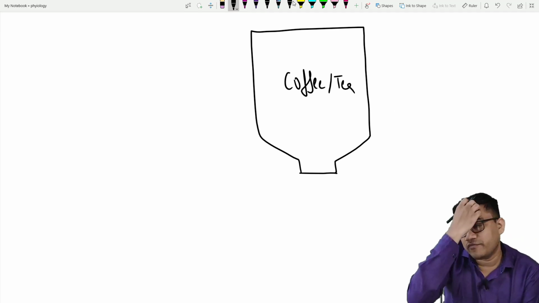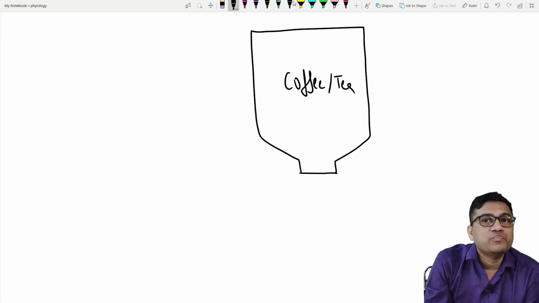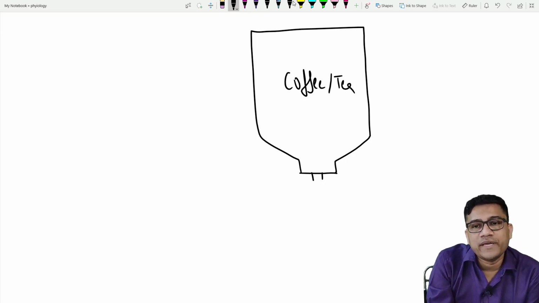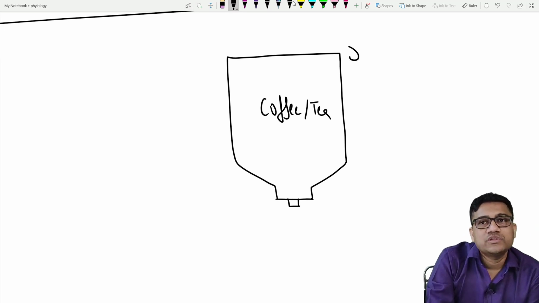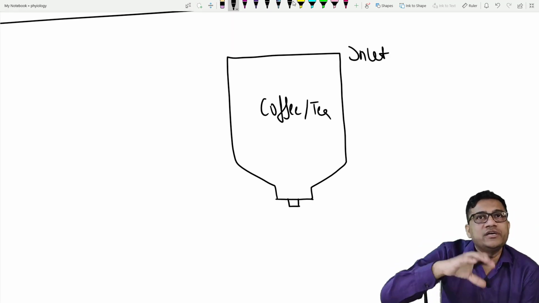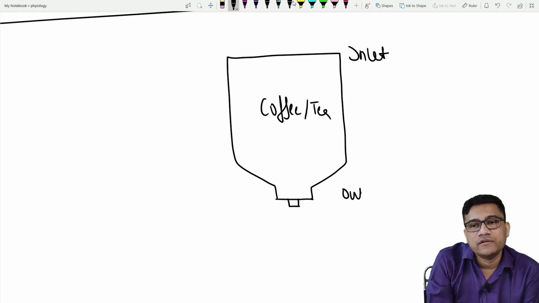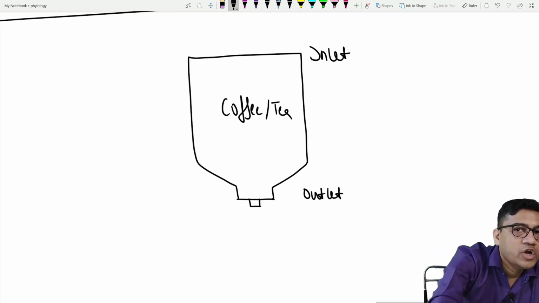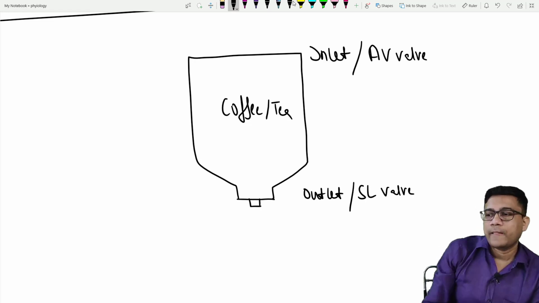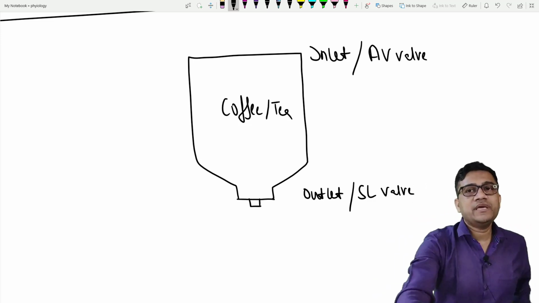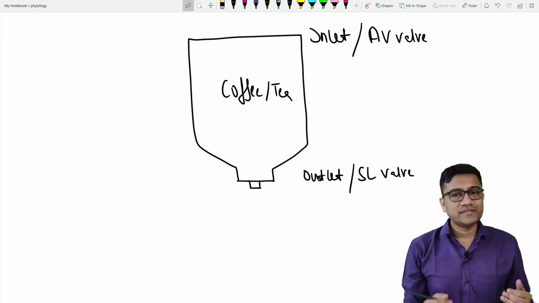Now this coffee or tea machine, you need to put some openings. One is the opening at the bottom through which the coffee comes out, and the inlet is where you put the water, tea, coffee powder, milk. This is the outlet through which you get the coffee. Are you clear? So the inlet is like the AV valve, and the outlet is like the semi-lunar valve. So we have two openings, inlet and outlet.